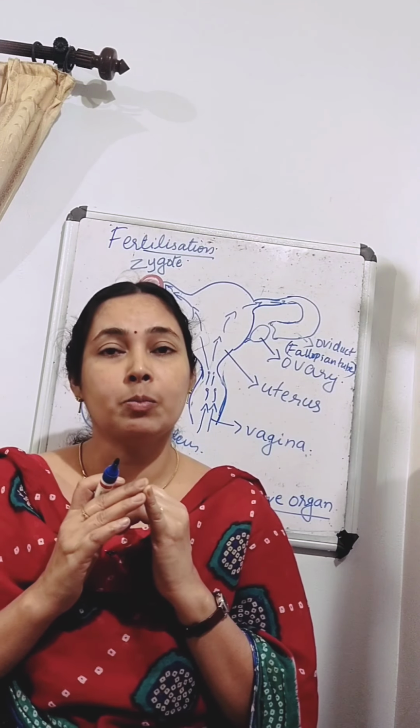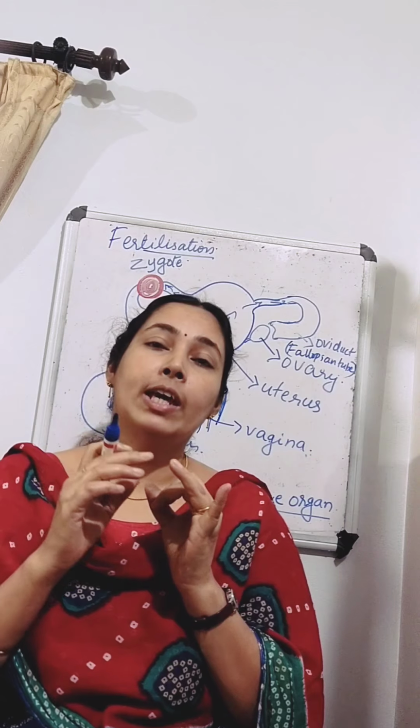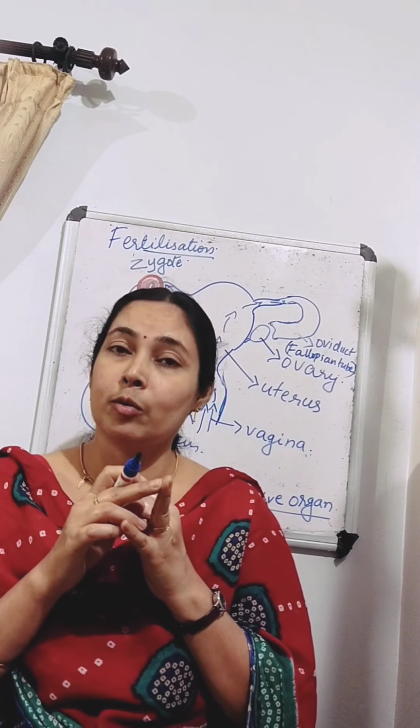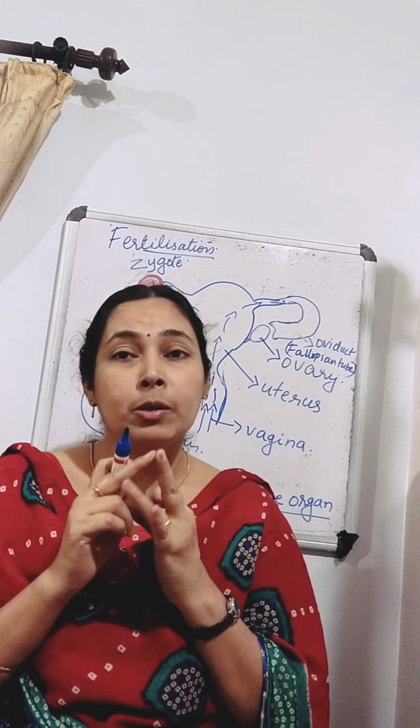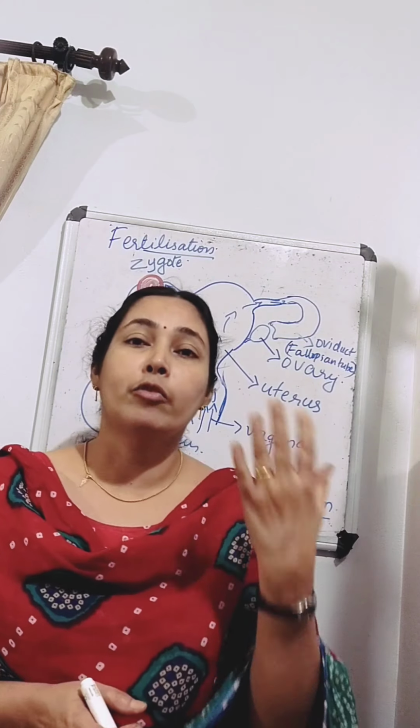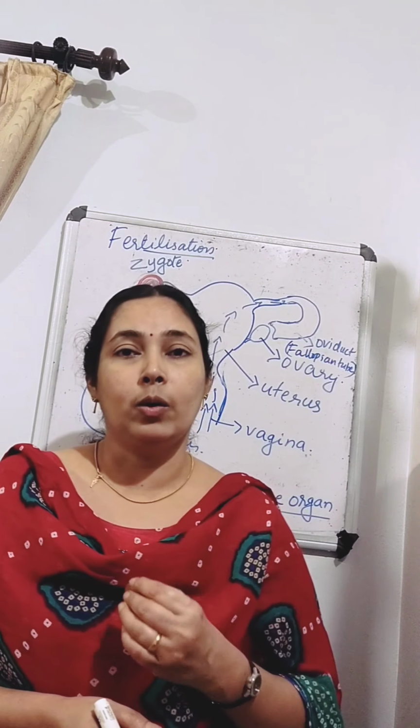In this process of fertilization, we can see the meeting of an egg cell from the mother and a sperm cell from the father. So gametes from father and mother fuse together to form a zygote.